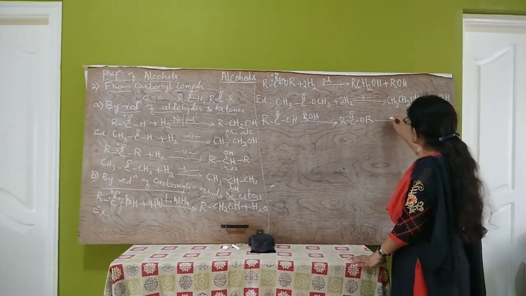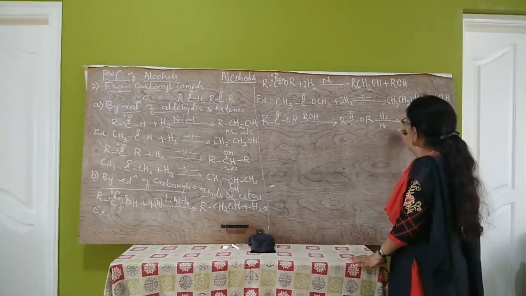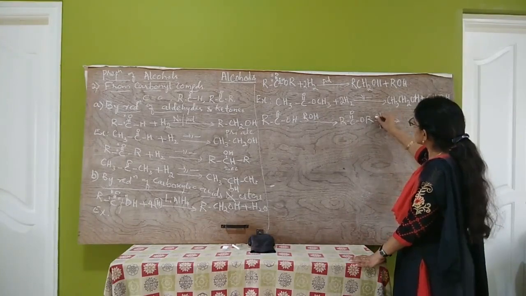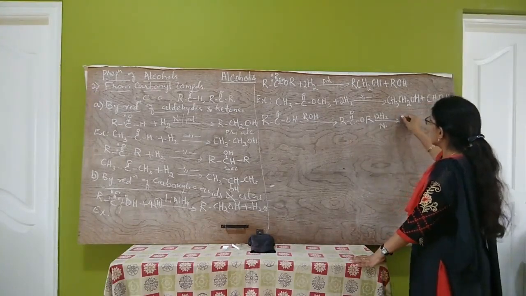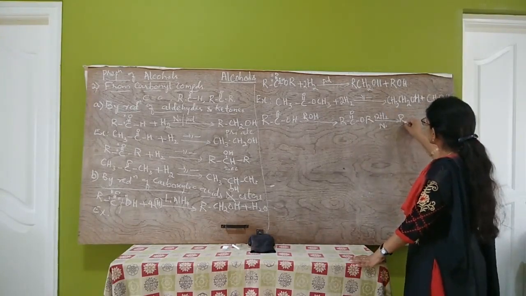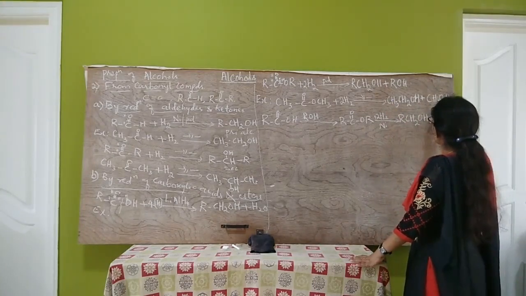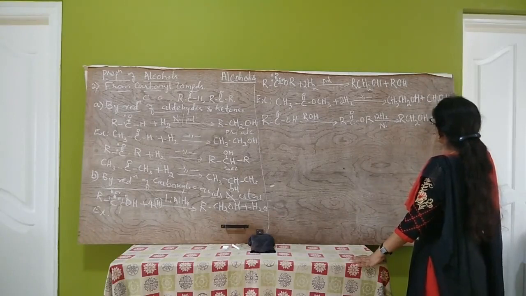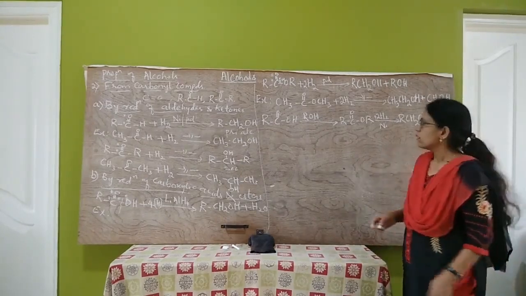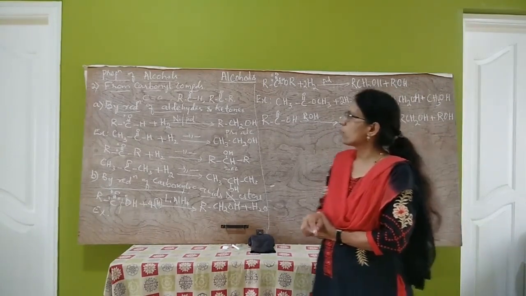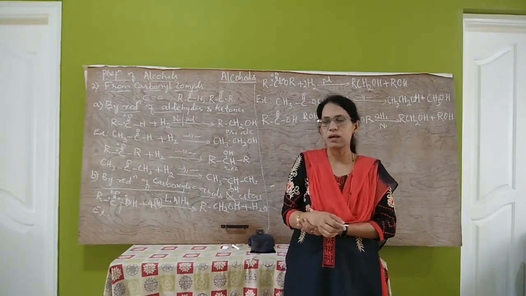That is, by treating with hydrogen in the presence of nickel, platinum or palladium catalyst, plus 2H2 gives RCH2OH plus R'OH. So this is about preparation of alcohols from carbonyl compounds.